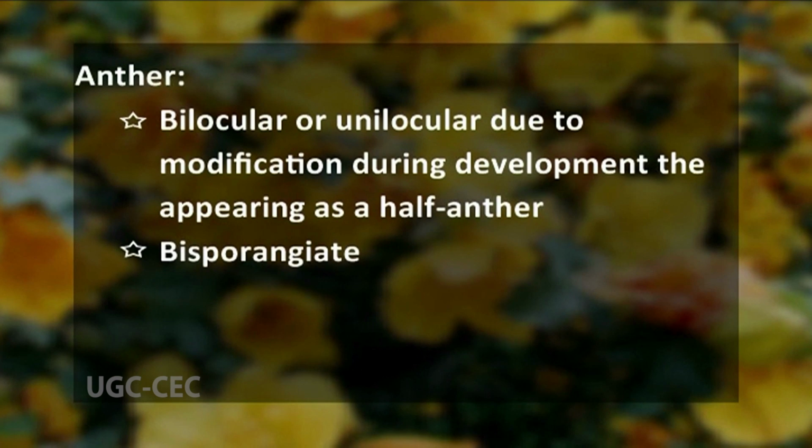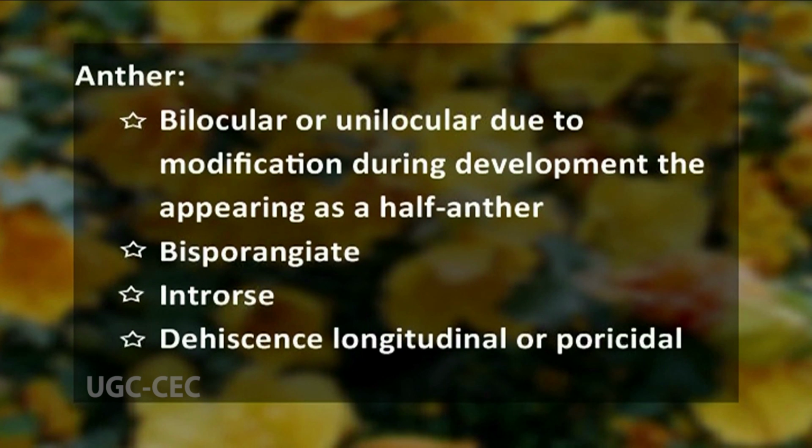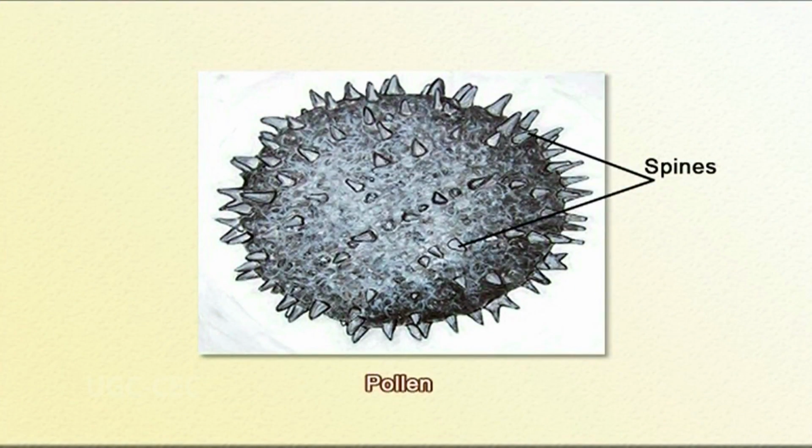The anthers are bisporangiate, they are introrse, and the dehiscence is either longitudinal or it can be poricidal. The pollen grains are large and they are with spines. That's why we call them spinulose. These pollen grains are tricolporate, triporate, or sometimes they can be multiporate.